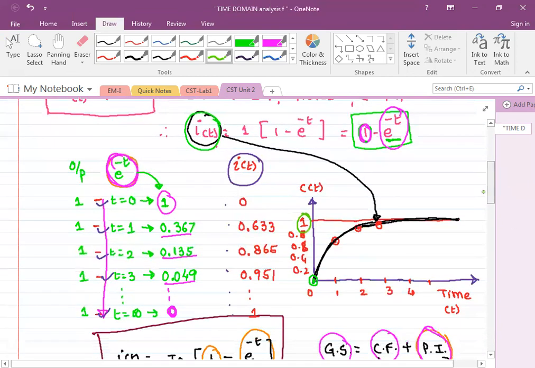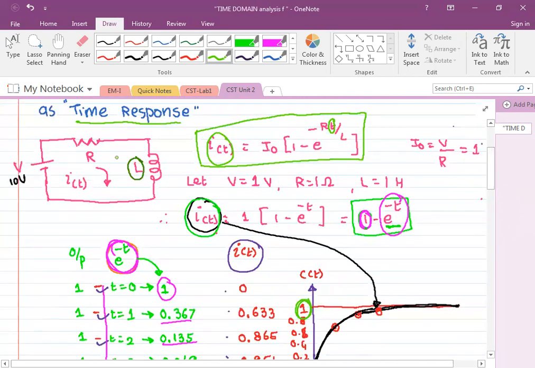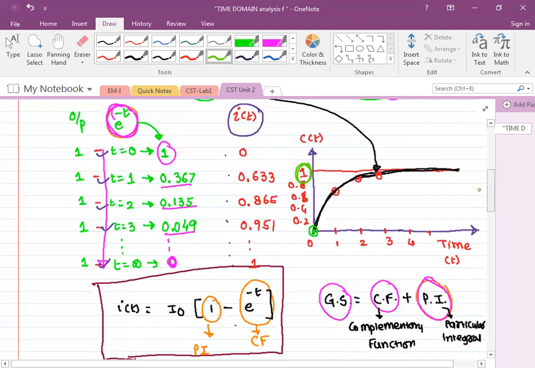We substituted different values for time t and plotted the actual value of the current, which has a steady state value of 1 ampere. For R and L, we have taken 1 ohm and 1 Henry. We have seen that the output is varying with time t, and that is why this response is called the time response.